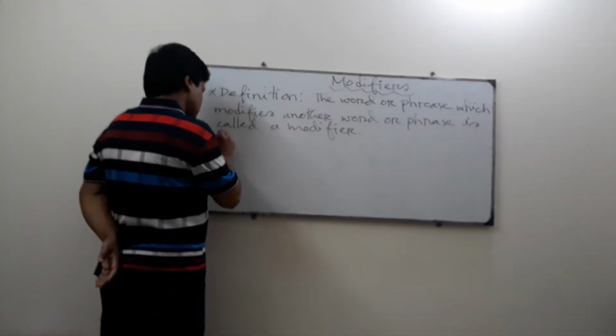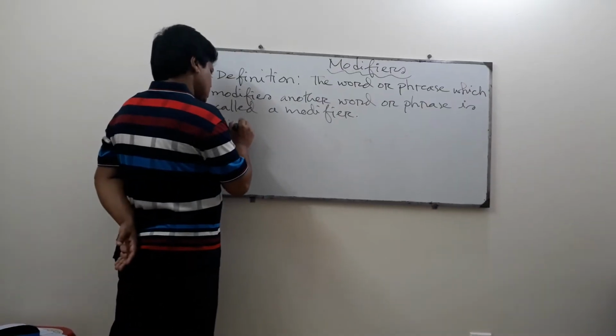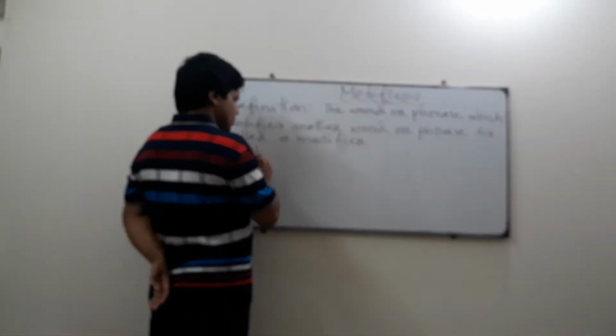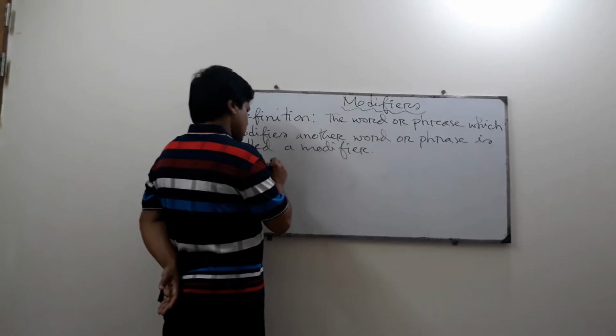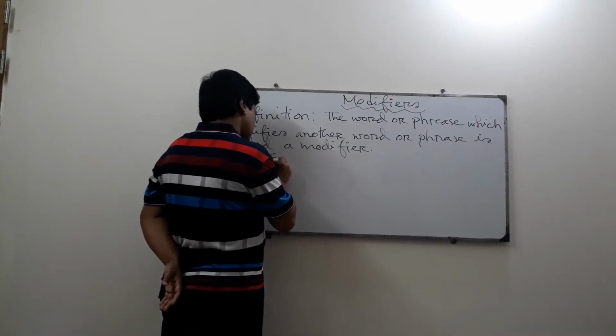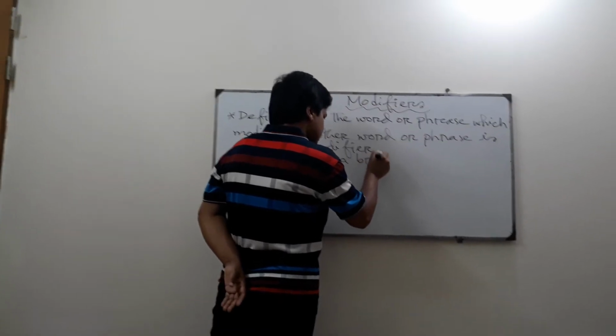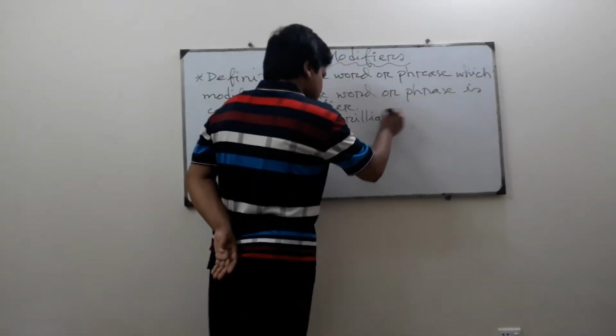For example, Salam is a brilliant student.